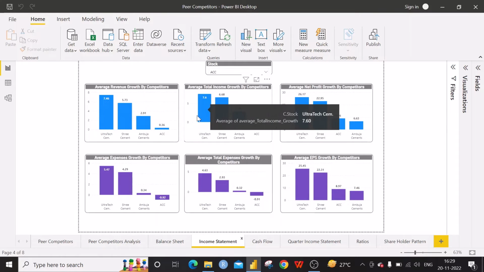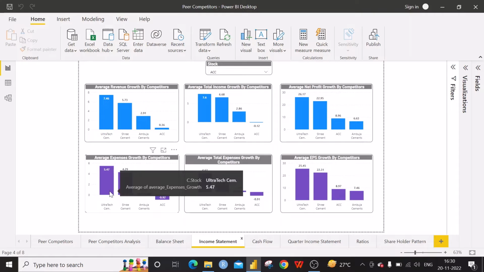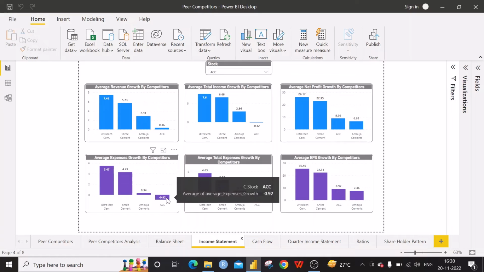I mean the cumulative total income and the net profit is also very good for Ultratech Cement. ACC's revenue is very low, so that reflects in the total income growth also. The average net profit growth is also in the range of 8.96. Expenses, they are controlling. Ultratech has got 5.47% per year for the expenses. At the same time, the ACC has got minus 0.92% per year.